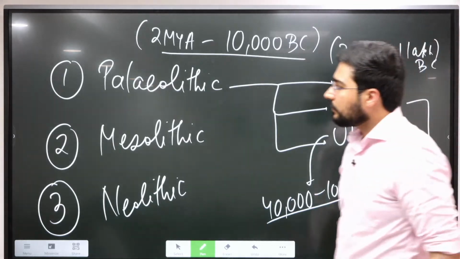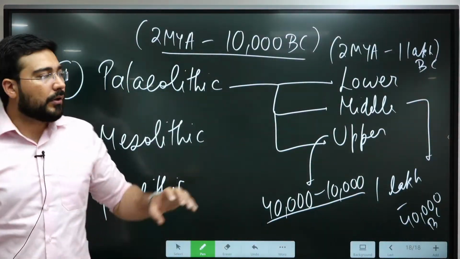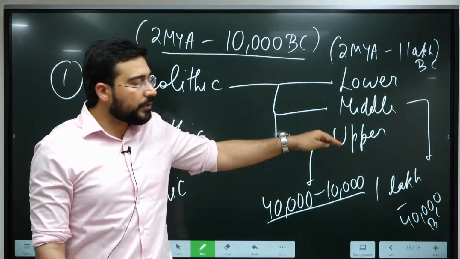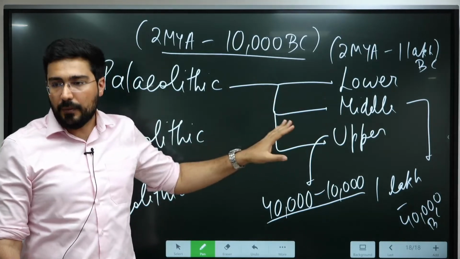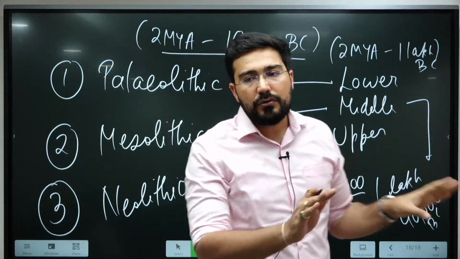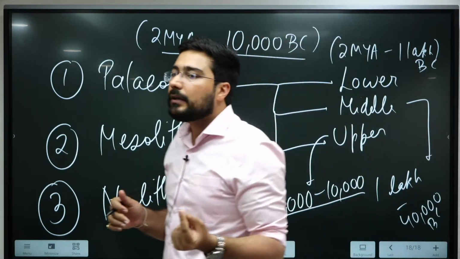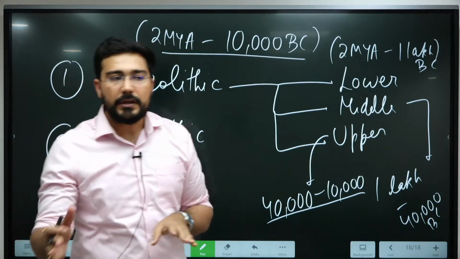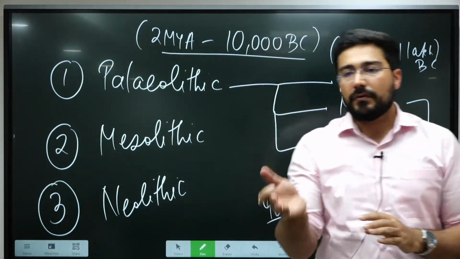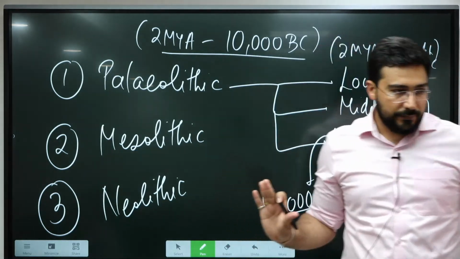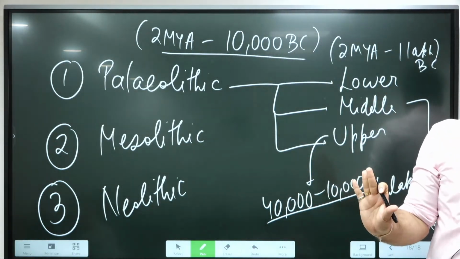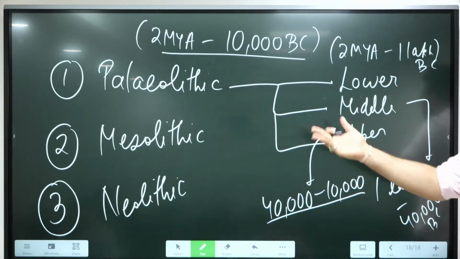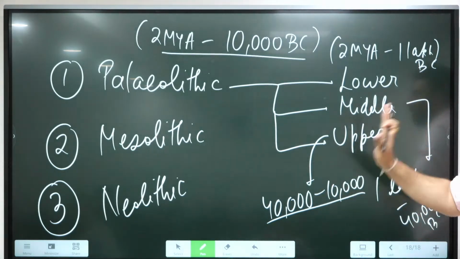All right. So Paleolithic is about the oldest part of Stone Age. This oldest part of Stone Age can be divided into three parts: lower, middle, and upper. The time period of lower is from 2 million years ago all the way up to 1 lakh BC. The middle starts from 1 lakh and goes up to 40,000, and then the last one, the upper, starts from 40,000 and goes up to 10,000. You can just remember it. ठीक है, कभी भी प्रीलिम्स में कोई ऐसा फैक्चुअल क्वेश्चन आता है, it is going to help you. ऑप्शनल में यूपीएससी आपसे ऐसे क्वेश्चन नहीं पूछेगा. This is just for the sake of understanding.